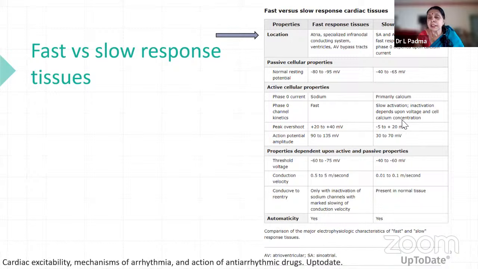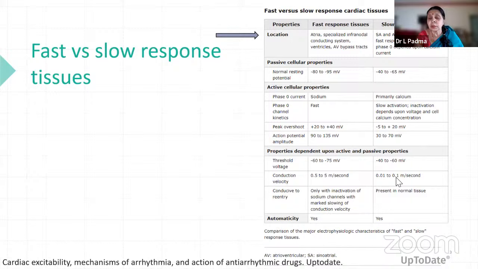Inactivation depends on the voltage and cell calcium concentration, the inactivated state of the calcium channels. The action potential amplitude is very high here, whereas it is very smooth like a parabola there. The threshold voltage is quite high here compared to the AV node, SA node or atria. The conduction velocity is very, very fast here, and it can lead to ventricular fibrillation immediately.